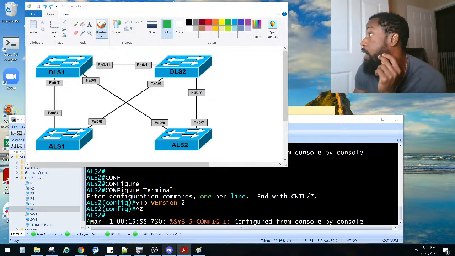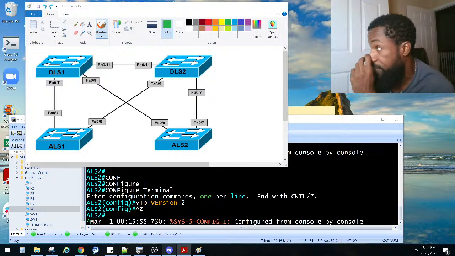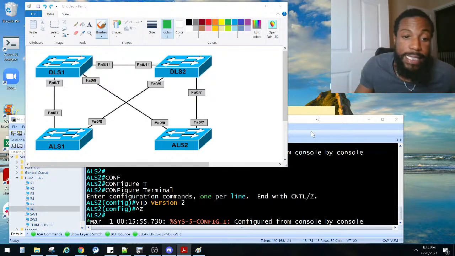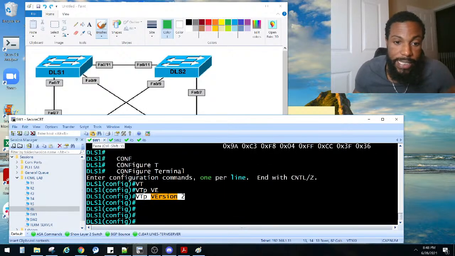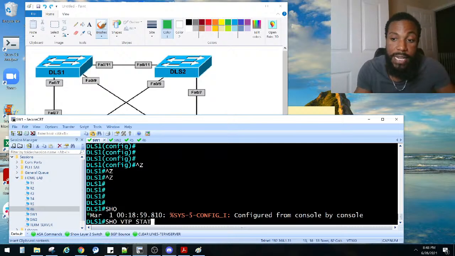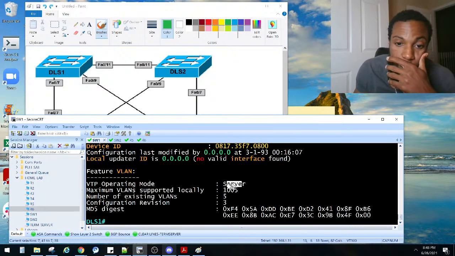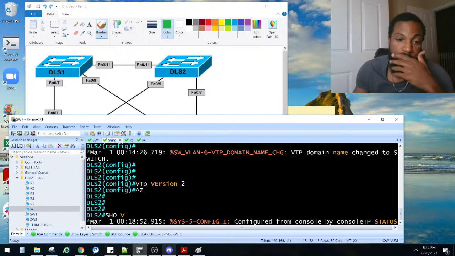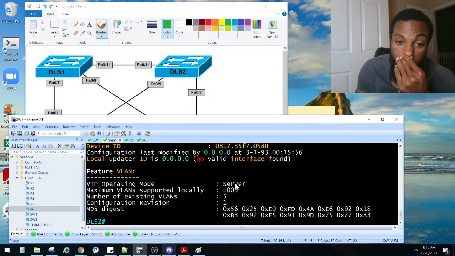So he said all switches should allow creation, deletion, and modification. I left them at server. We could put them on transparent, all transparent. All switches should use a password of CCNP. Let's see. What mode are we in right now? I believe we're in server mode, right? Because that is the default mode. Show VTP status. He is in server mode. I'm pretty sure they're all in server mode right now, right? Show VTP status. He is also in server mode. So I think we should